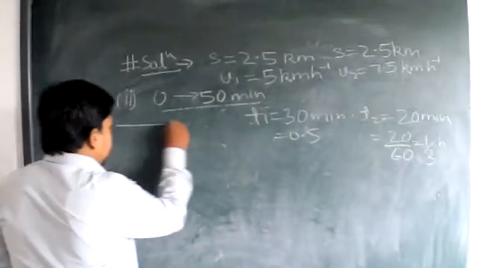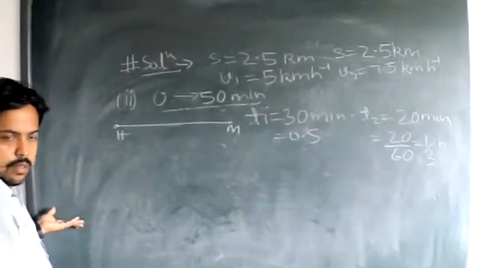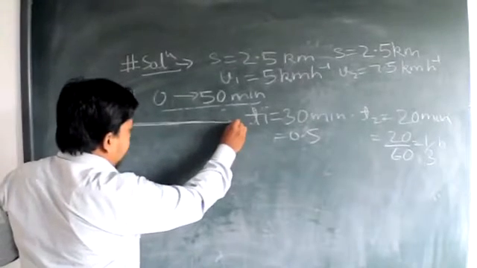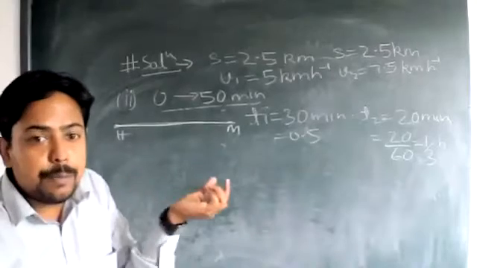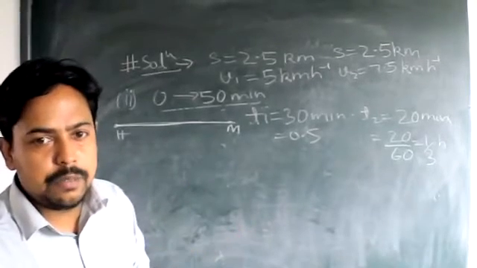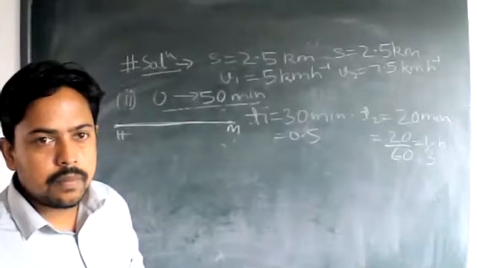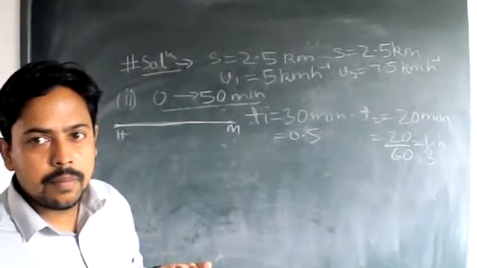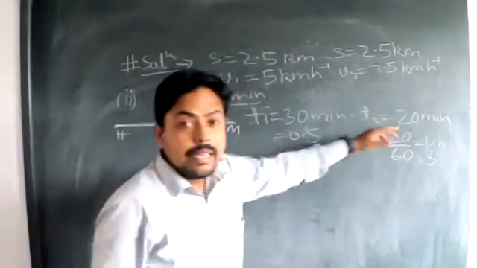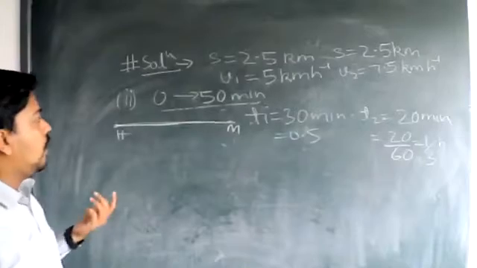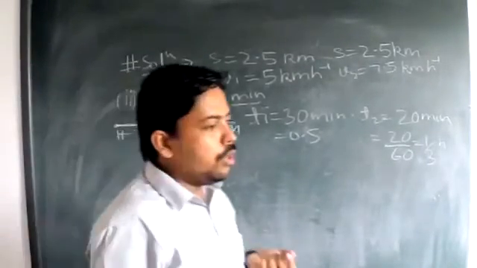That means if he is doing the journey in a straight manner from his home to the market, then after going to the market, he has again come back to his home. So what is the value of net displacement? Anyone? Hurry up. Sir, zero, sir. Zero. Because after this much interval of time, he is again back to his home. So we have displacement 0. So obviously corresponding to that, the average velocity will be how much?